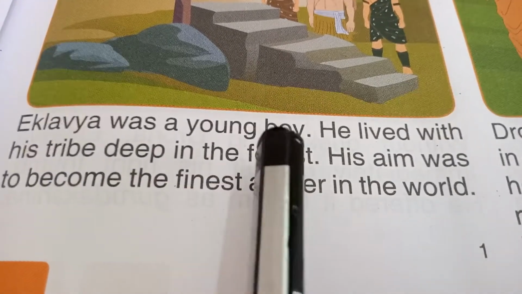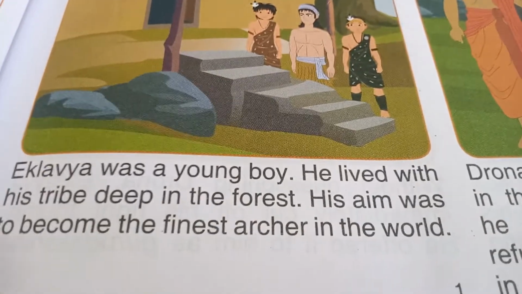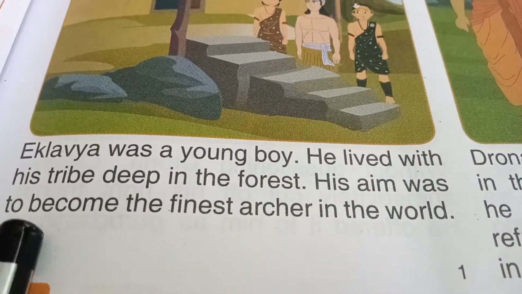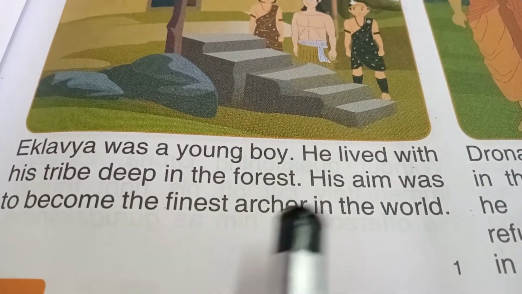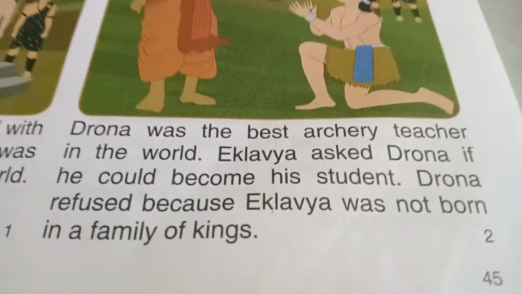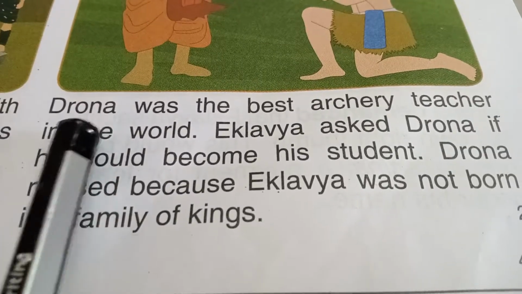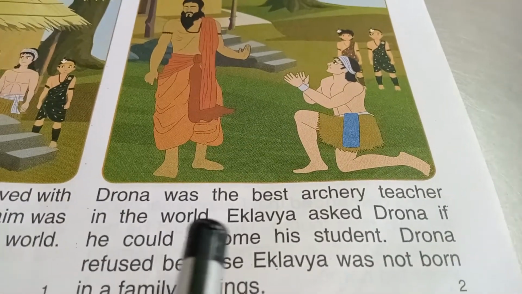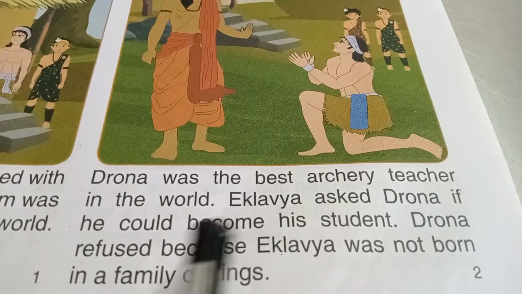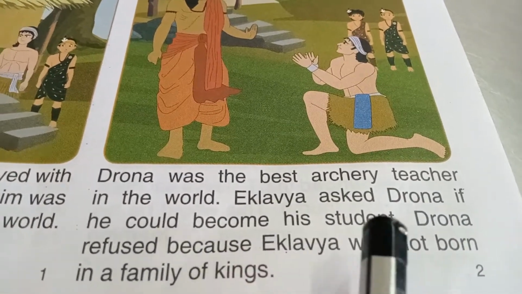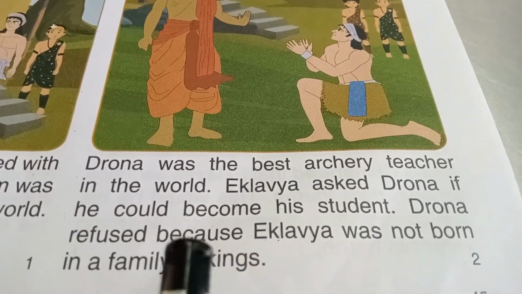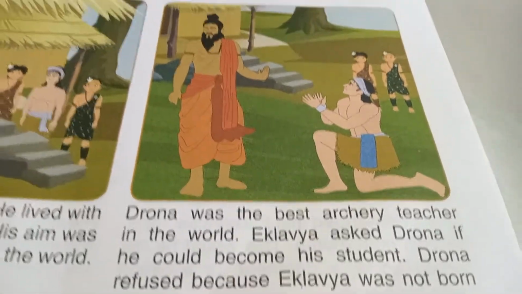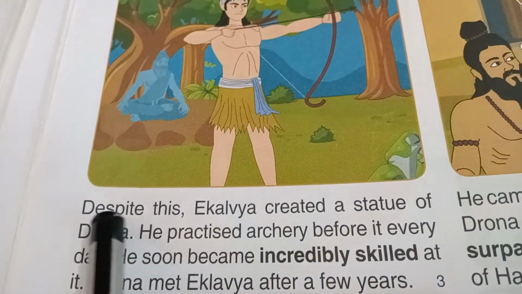Ekalvya was a young boy. He lived with his tribe deep in the forest. His aim was to become the finest archer in the world. See the next page. Drona was the best archery teacher in the world. Ekalvya asked Drona if he could become his student. Drona refused because Ekalvya was not born in a family of kings. Next page.